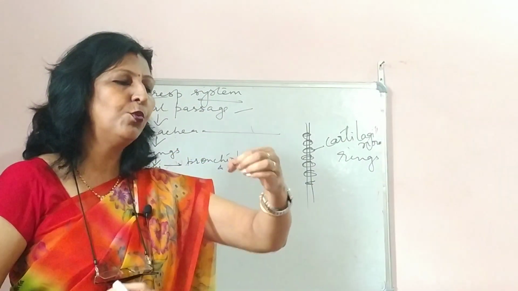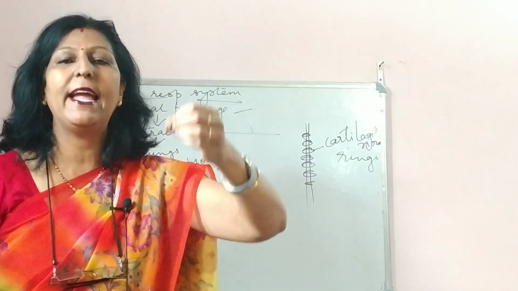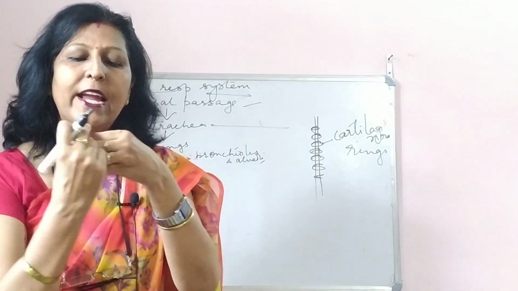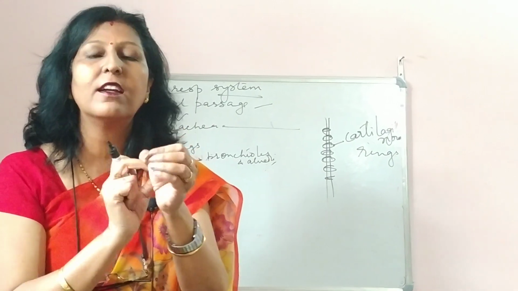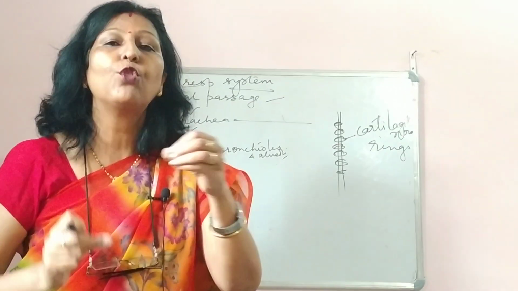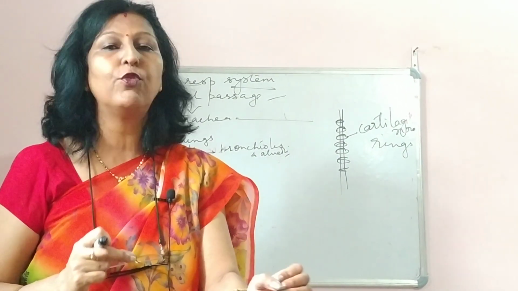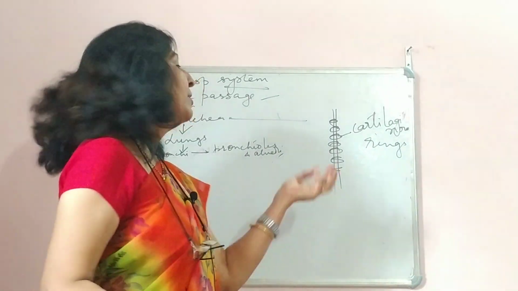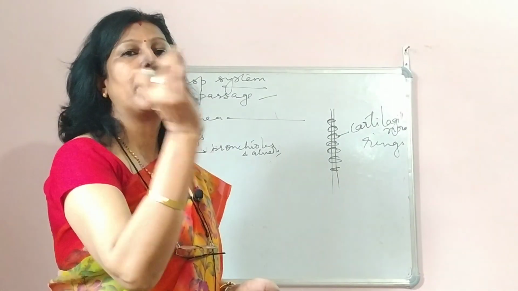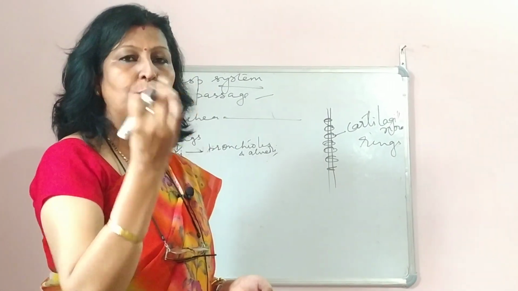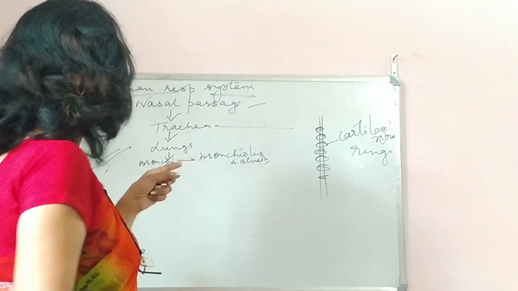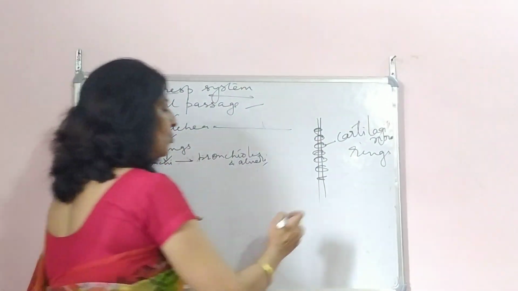Okay, if the trachea stays like this, when not much air is passing, there are chances that it will collapse. So finally, if it is protected with a hard covering, a cartilaginous covering, then whatever air passes, it will stay like this, it will not collapse, and if it collapses it will die off. So these cartilaginous rings, which are present around the trachea, prevent it from collapsing. And finally it opens into the lungs.